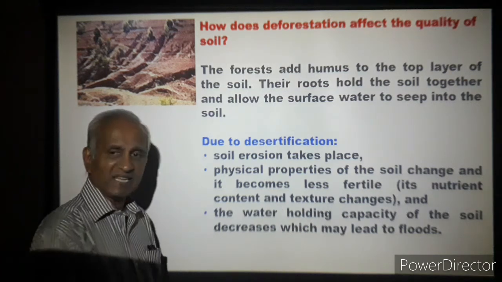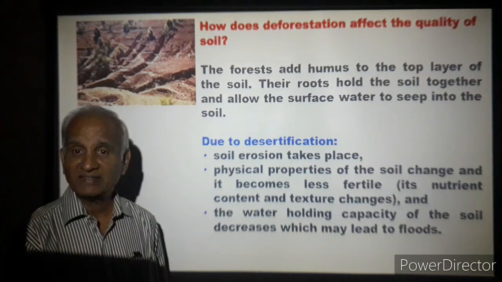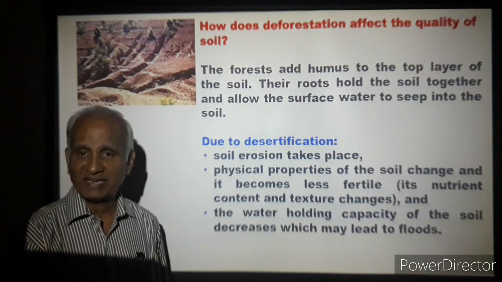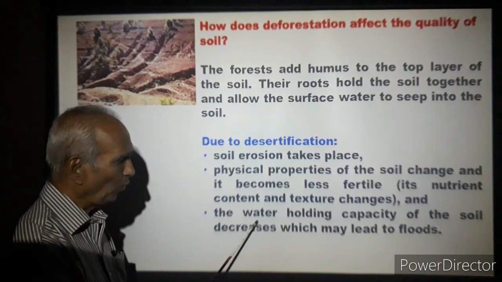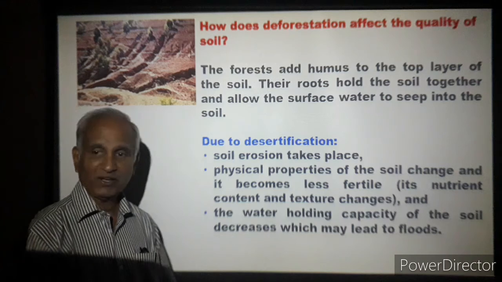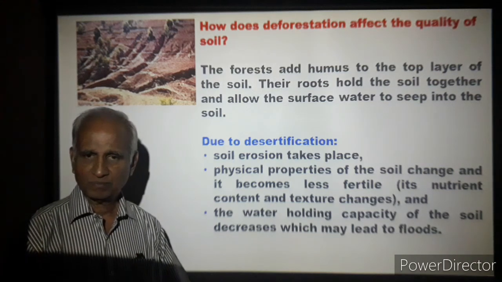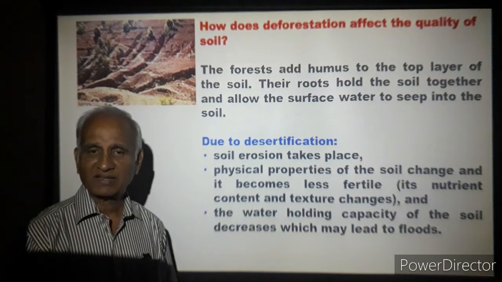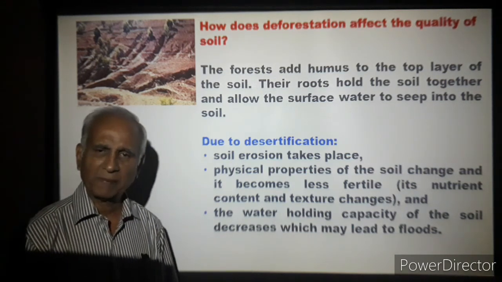And texture changes. Soil texture gets a desert sand texture. You will not be able to grow plants now. And the water holding capacity of the soil decreases, which may lead to floods. It cannot hold water. And when floods are there, you will have drastic changes. Total disturbance will be there.